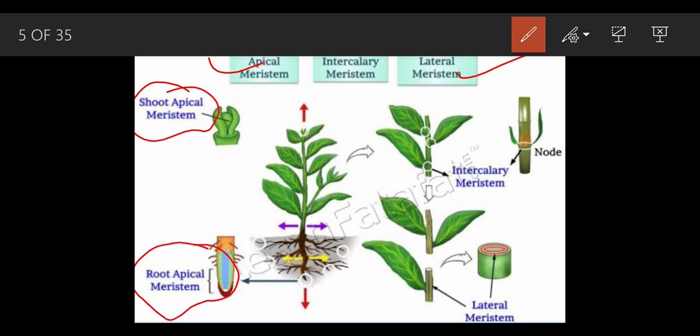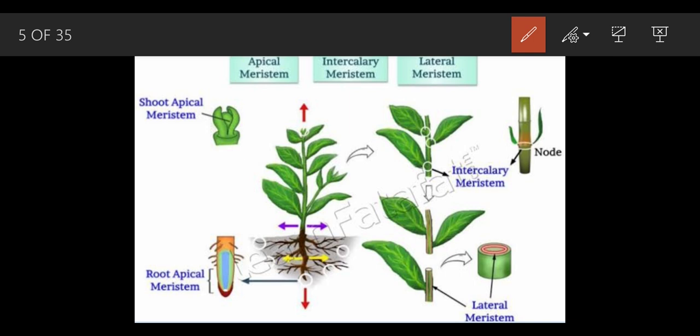See this, it helps to grow upwards and downwards, because these are present at the tip of the shoot system and the tip of the root system. This was all about the apical meristem. Why are they called apical? Because the word apical means the top, the topmost part.